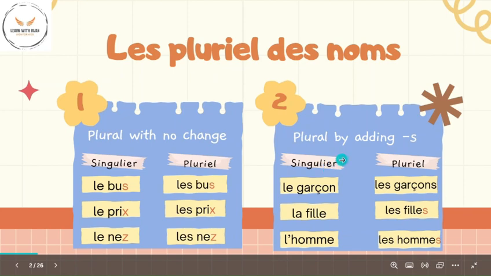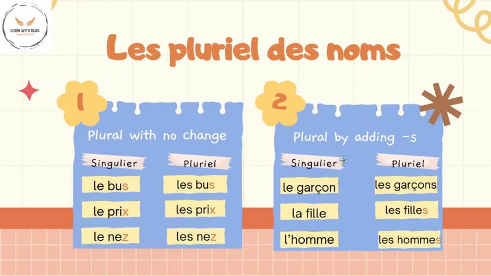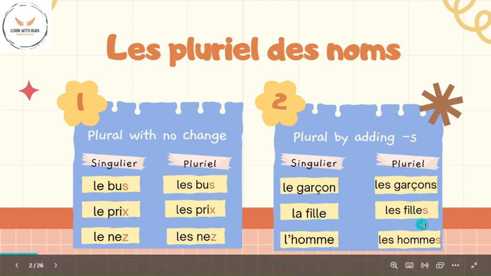The second rule is plural by adding an S. In this formation, we add an S to the singular noun to form the plural form of the noun. For example, le garçon becomes les garçons with an S. La fille becomes les filles with an S. Similarly, l'homme becomes les hommes with an S.